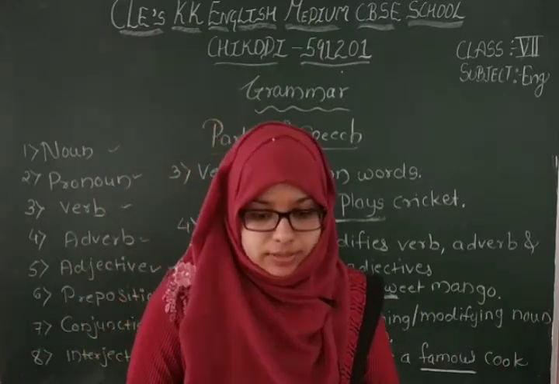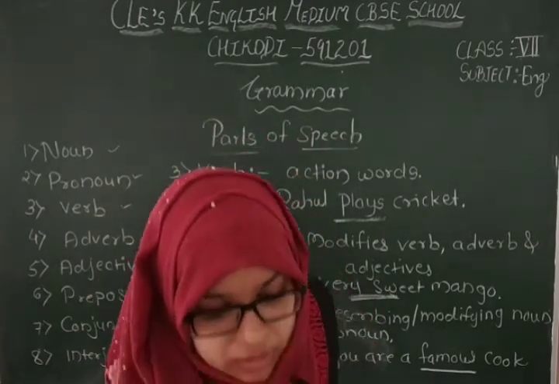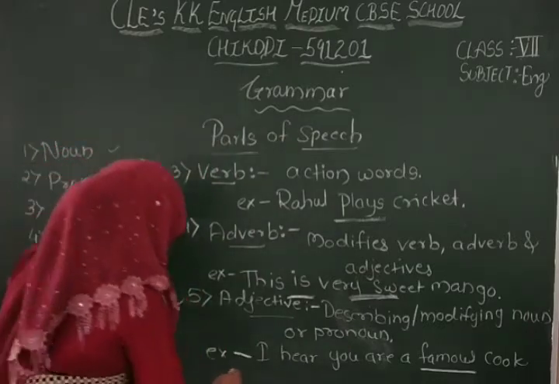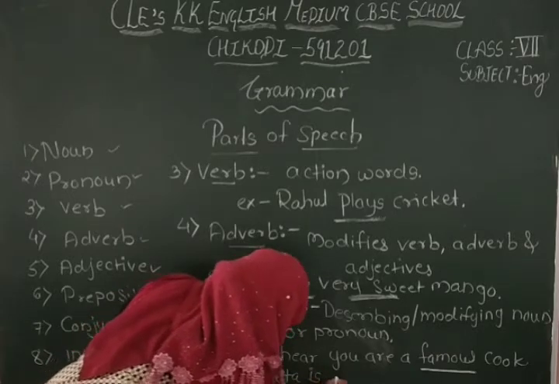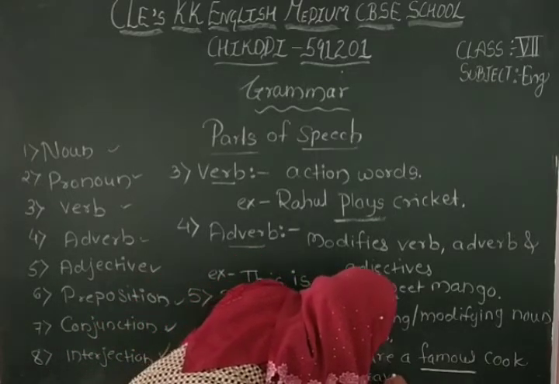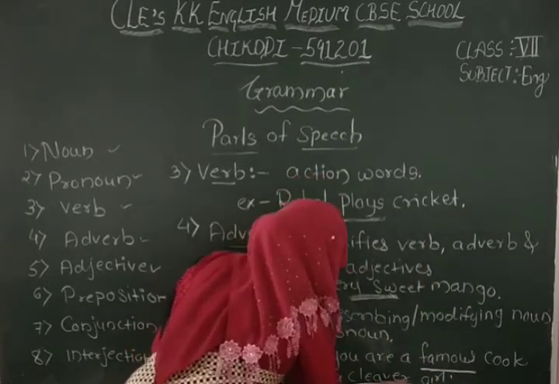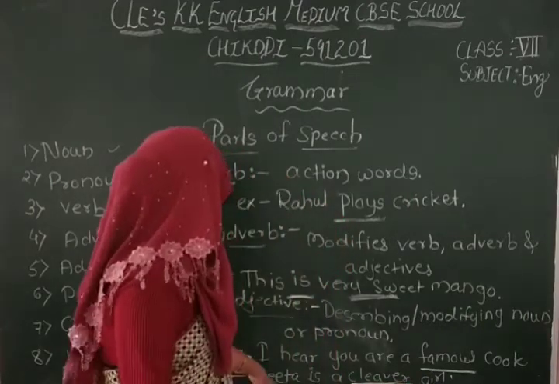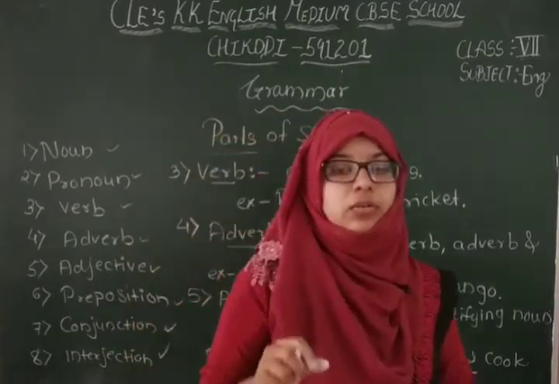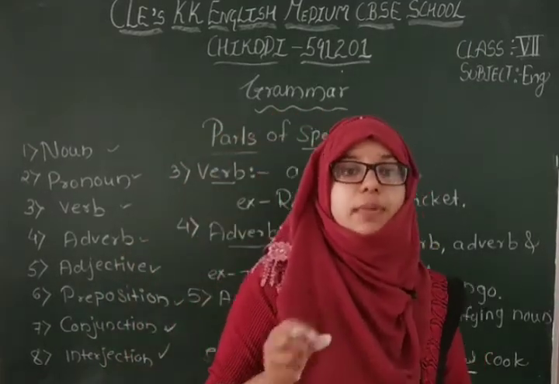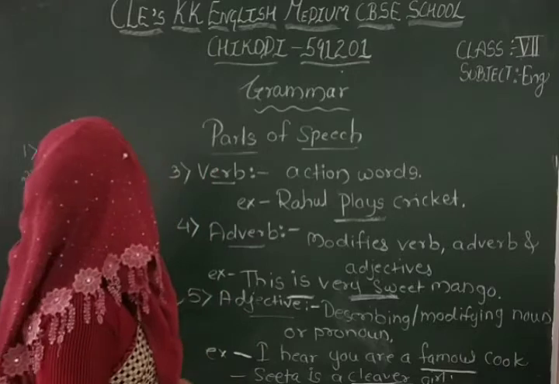So a word that describes a noun or pronoun is called an adjective. One more example: Sita is a clever girl. How is she? Clever. This word, this adjective, is describing Sita, the noun, or the girl. That is called an adjective. Till here you have understood?